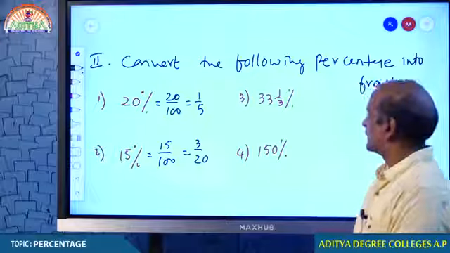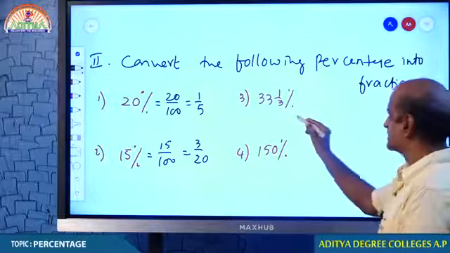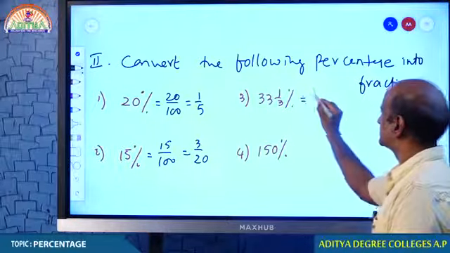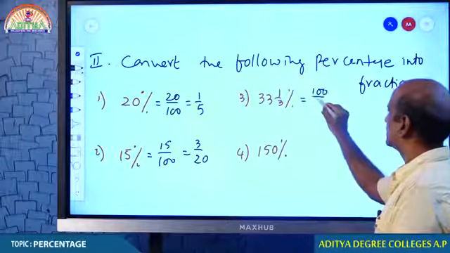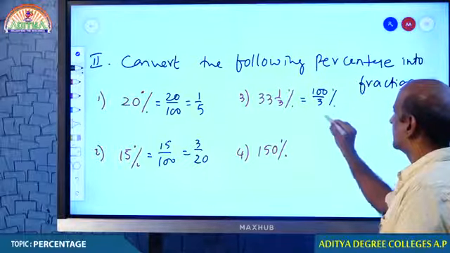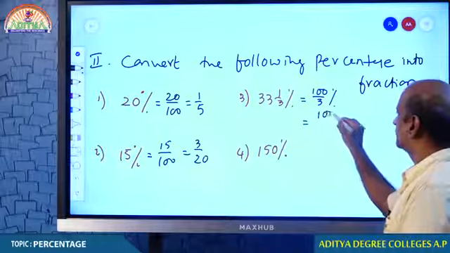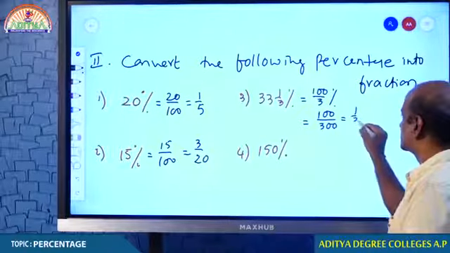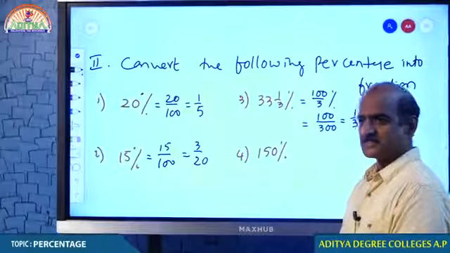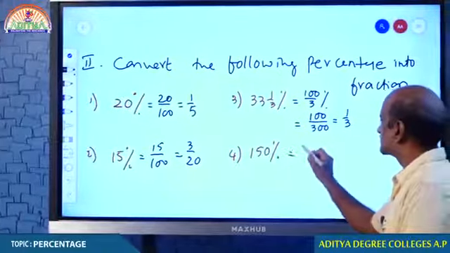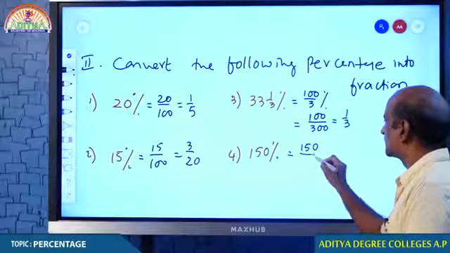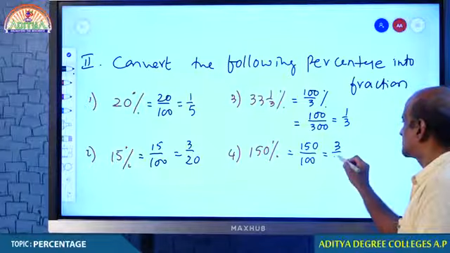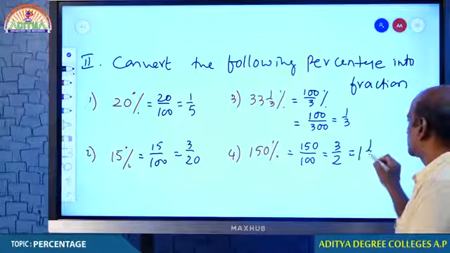Right. Now please come on student. Now question number 3. 33 1 by 3%. 3 into 33 is 99 plus 1, 100. So 100 by 3%. And if you want to remove percentage, you have to divide by 100. 100 by 3 divided by 100 means 1 by 3, isn't it? And 150%, 150 by 100, percentage means by 100. 150 by 100 means 3 by 2, that is 1 1 by 2.